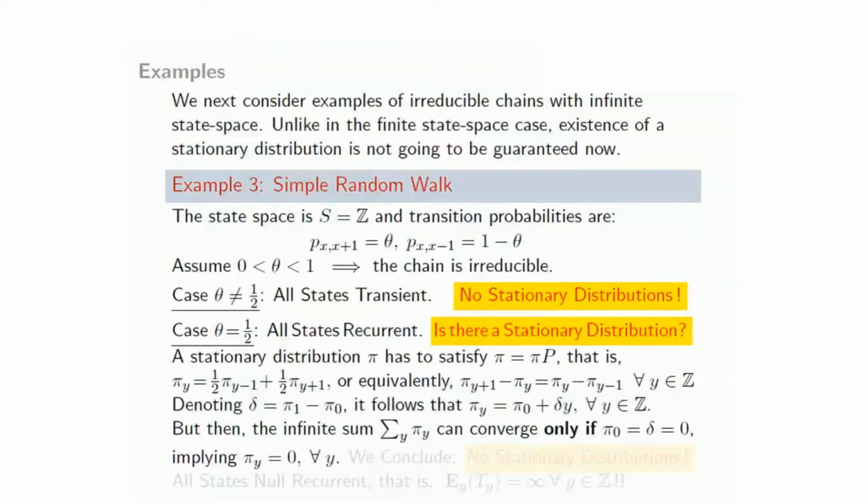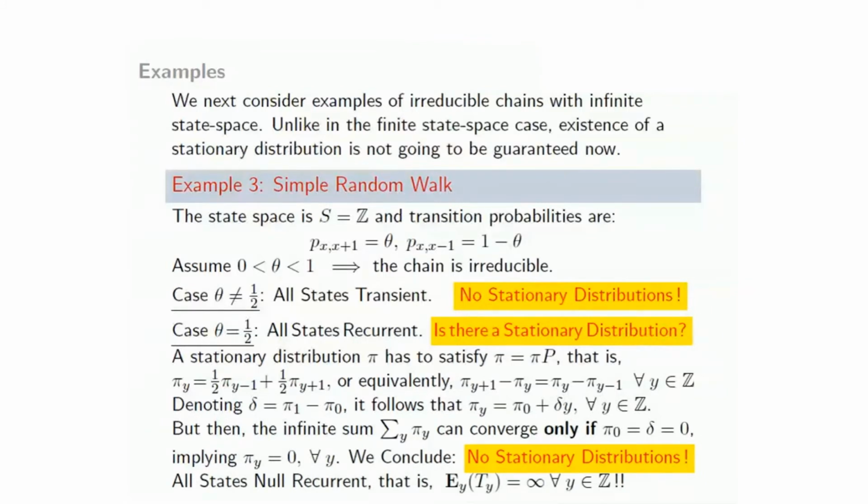So that means that all the pi y's are 0 for every y, which means that if you have any solution of pi equal to pi p, then the only solution happens to be pi y equal to 0. Only solution which is a probability is pi y equal to 0. That is, no solution of that equation would have a convergent sum. So we conclude that there are no stationary distributions.